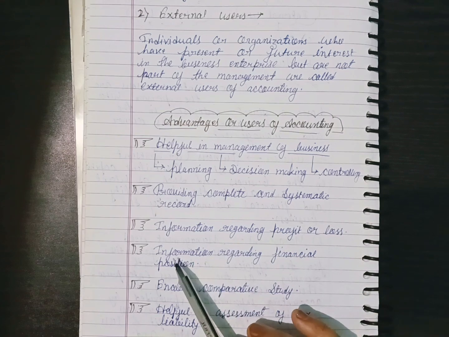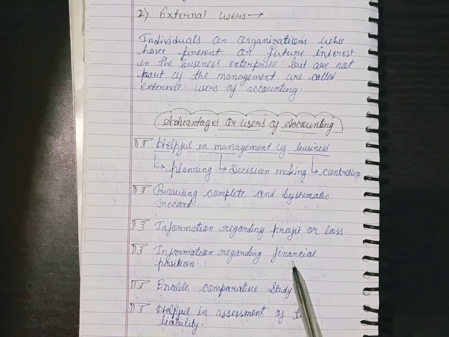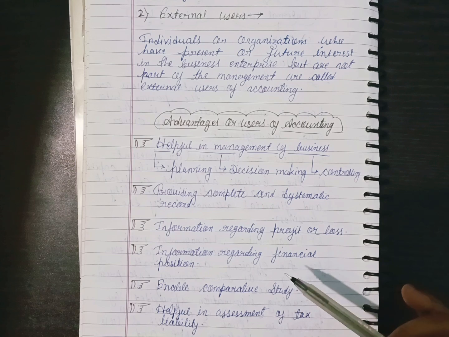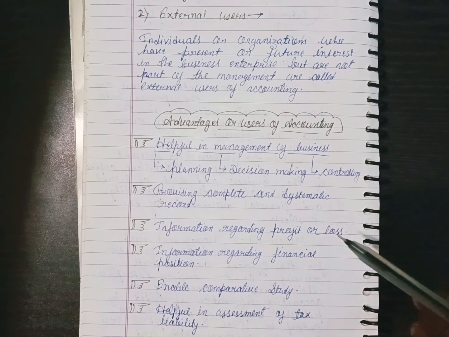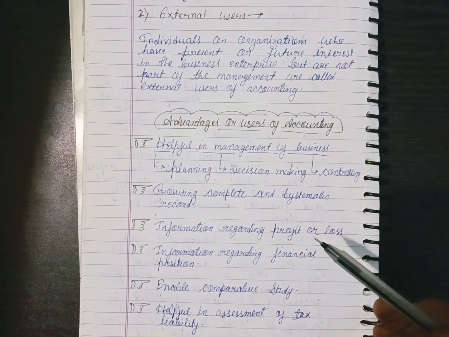Okay. Next, that is information regarding financial position. Okay, so information regarding financial position, how? With the help of balance sheet. Enable comparative study, enable comparative study. How? Because every year the business maintain accounting and get a financial position, know the what are the profitability of the business.